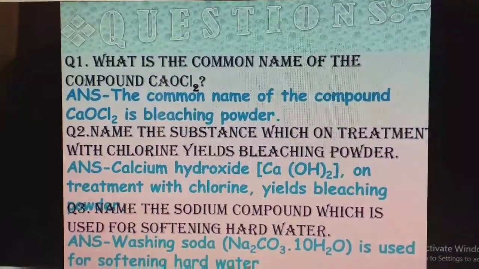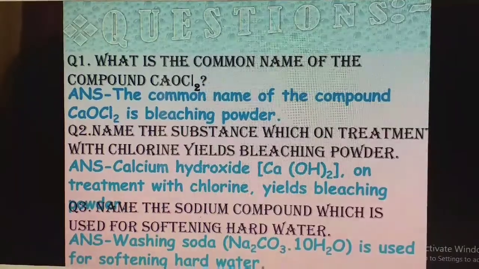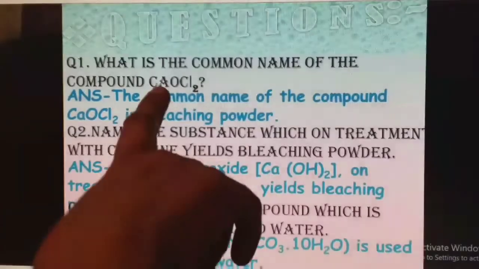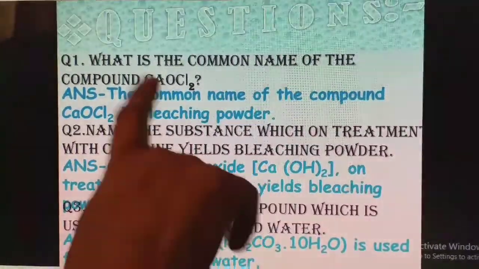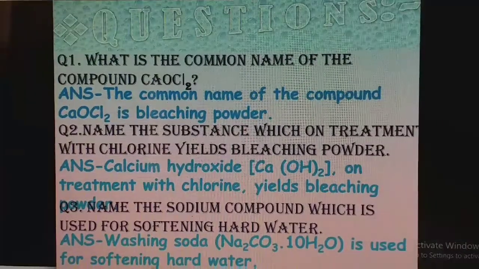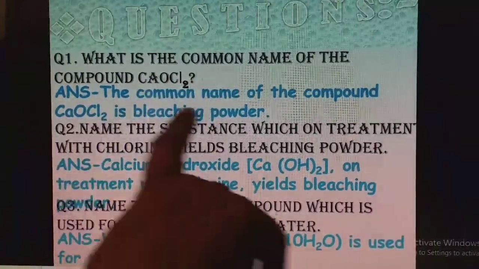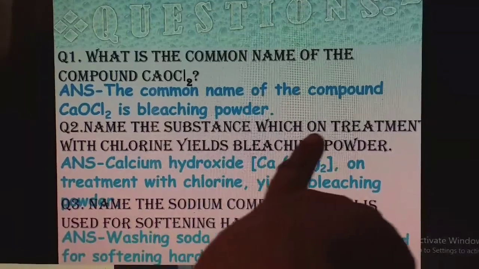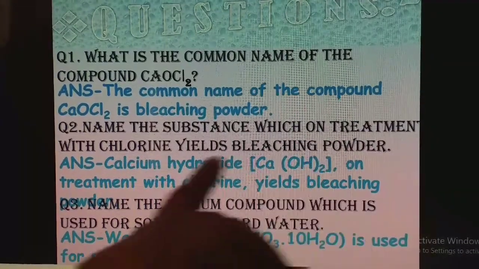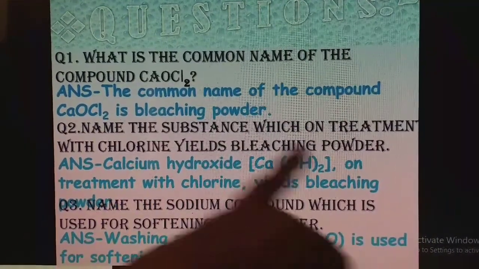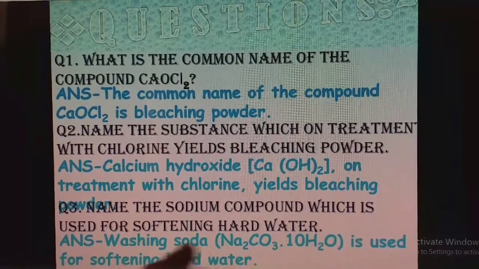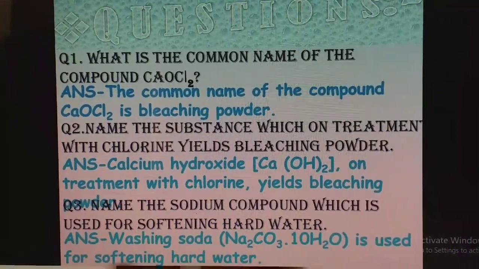Now coming to the question session. What is the common name of the compound CaOCl2? It is nothing but bleaching powder. Name the substance which on treatment with chlorine yields bleaching powder. Ca(OH)2. Name the sodium compound which is used for softening of hard water.